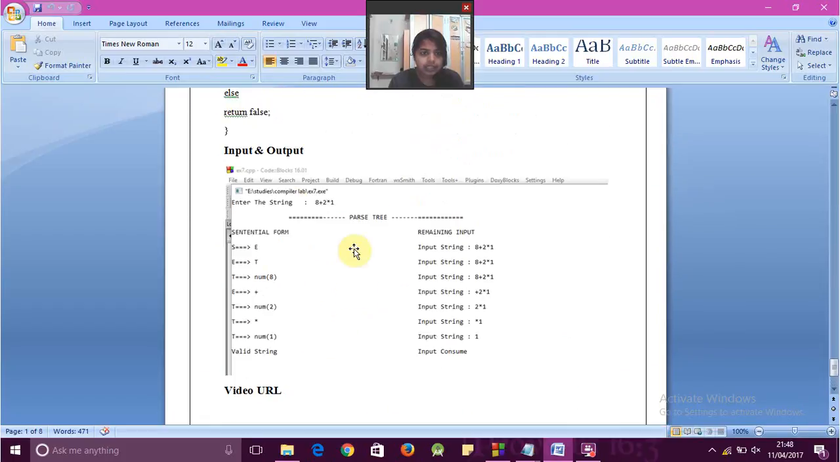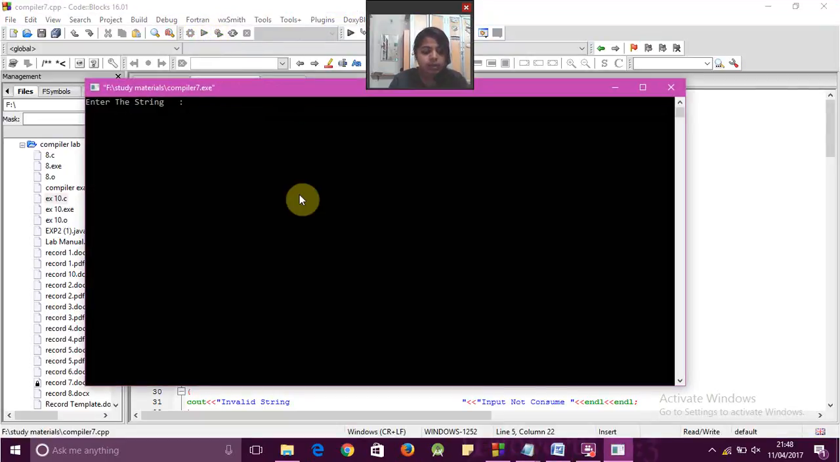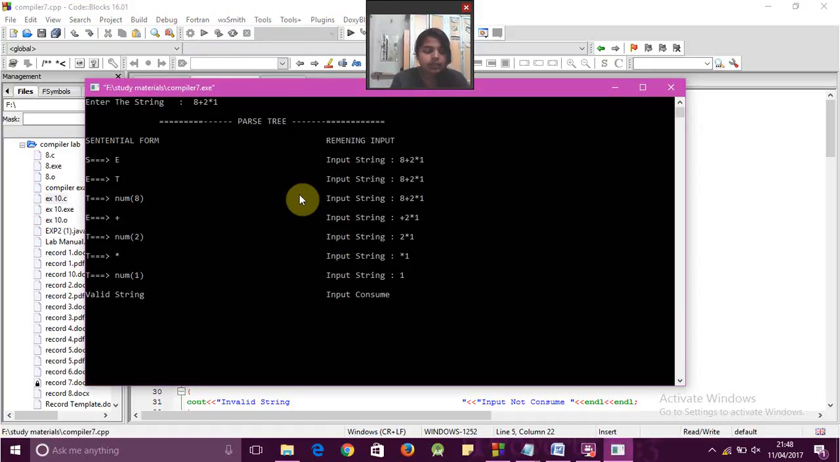And as you can see in the output, for example, giving the values 8 plus 2 star 1 will give the output 8 plus 2 star 1. It's giving a valid instruction, because in the earlier example we gave letters, which are not acceptable by the grammar. So when you give these values, it will accept, like S gives E. The input string is 8 plus 2 star 1. Again, E gives T, T gives number, it takes the number 8, and the input will be consumed.